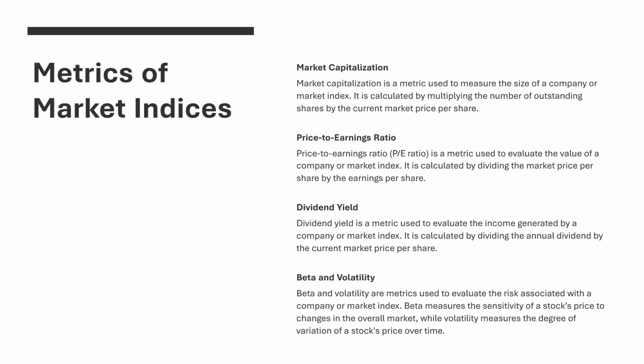Beta and volatility. Beta and volatility are metrics used to evaluate the risk associated with a company or market index. Beta measures the sensitivity of a stock's price to changes in the overall market, while volatility measures the degree of variation of the stock's price over time.